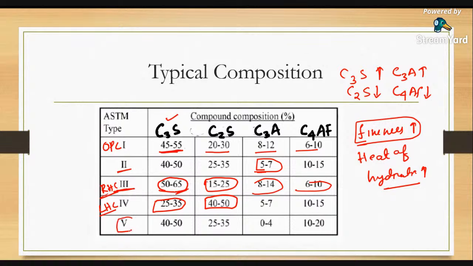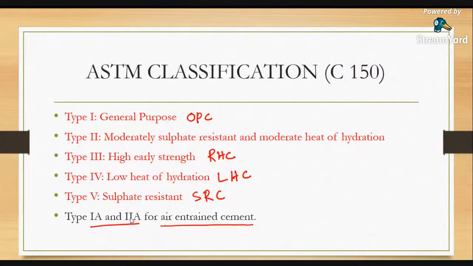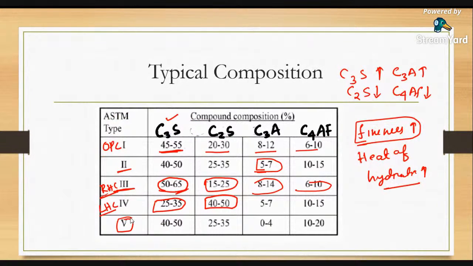And type 5, what I told you? Type 5 is sulfate resistant cement. Just remember, this is the cement we manufacture by minimizing the C3A content. By minimizing the C3A content, we manufacture type 5, sulfate resistant cement, SRC, which we will talk about in the next topic, in a subsequent part of our lecture. We are minimizing the C3A content. So this is the basic characteristic.